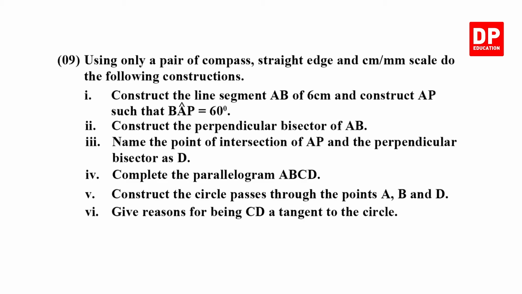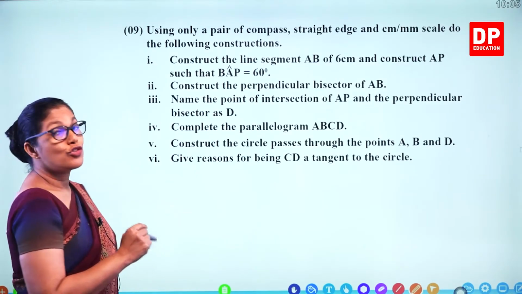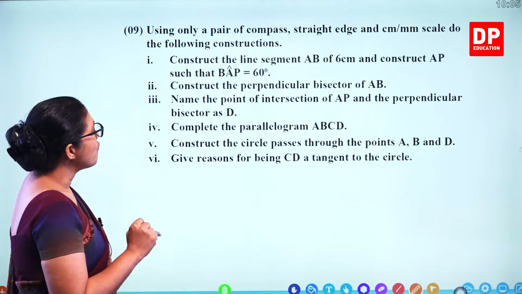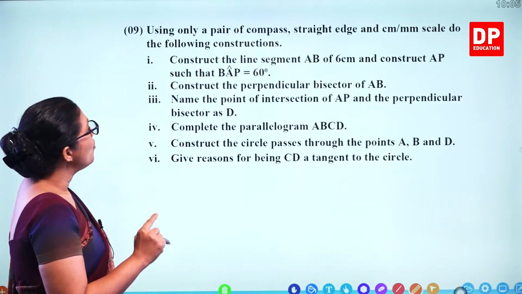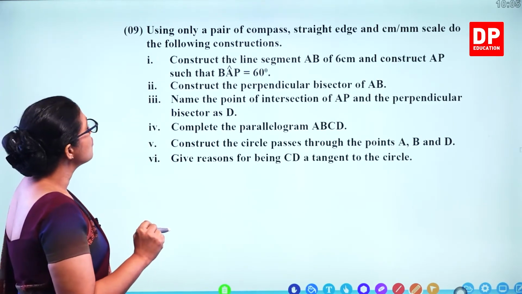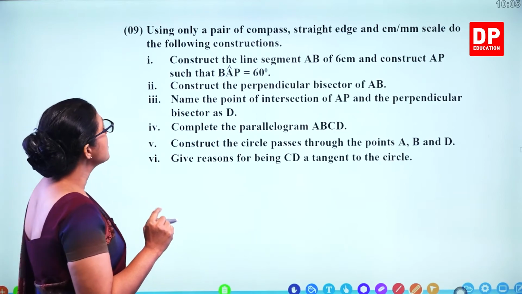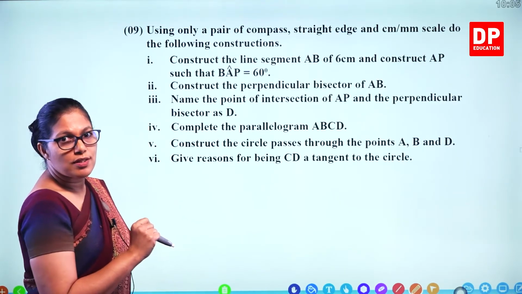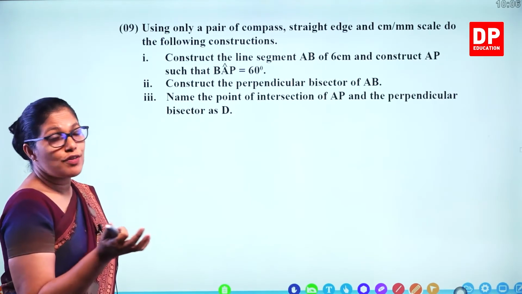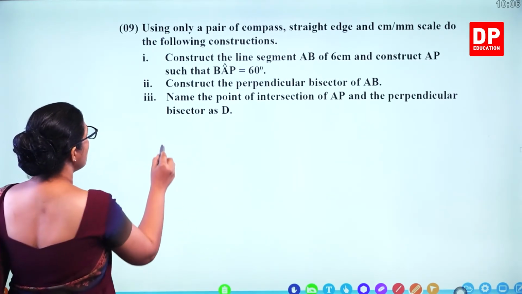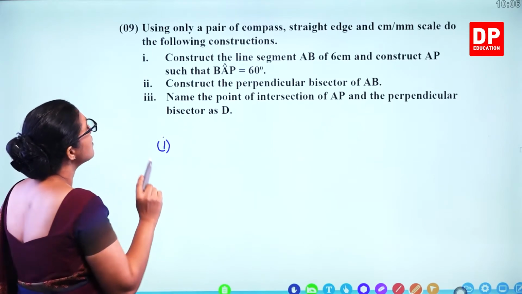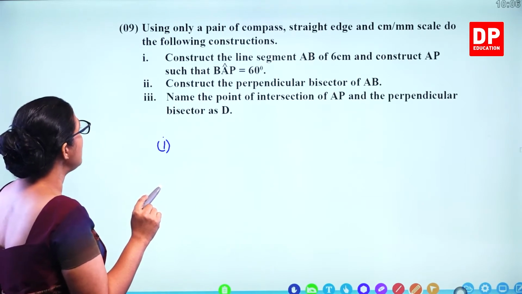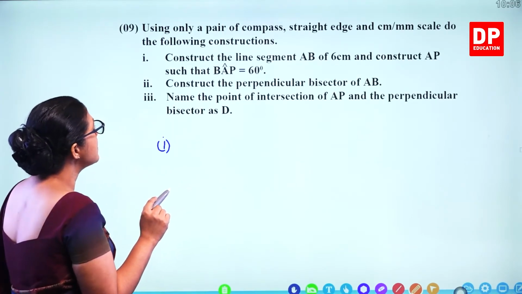Question number 9, that's the construction one. So you can use only the straight edge and the pair of compasses. So we'll use straight edge and pair of compass to construct these given instructions. Using only a pair of compass and straight edge, construct these. So first part, construct the line segment AB of 6 centimeters and construct AP such that BAP is 60 degrees.